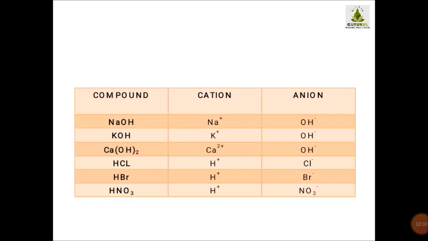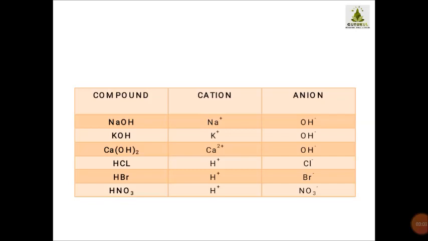Whereas in HCl you have H plus as cation and Cl minus as anion. In HBr you have H plus as cation, Br minus as anion. And in HNO3 you have H plus as cation and NO3 minus as anion.